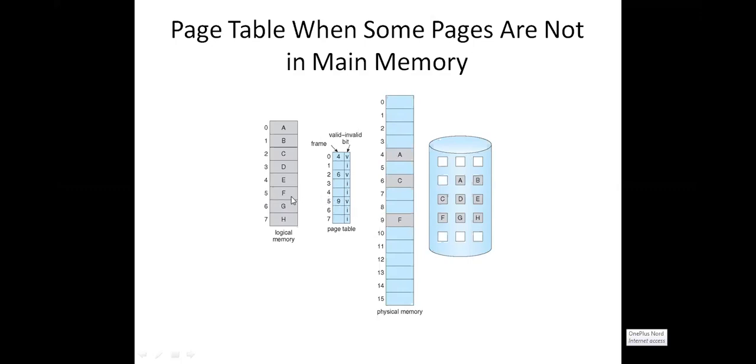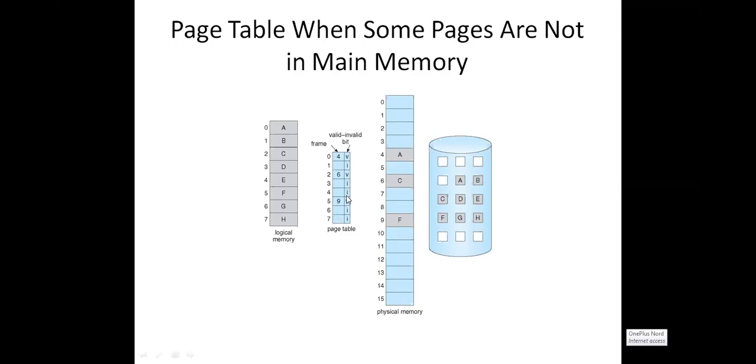5 means F, which is available in frame 9. So valid. These three are only valid if they are not in the main memory. Where are they available? They are in the secondary memory. If they are not available in the main memory, they are in the secondary memory. So whenever there is a need, we can take them from the backing store.